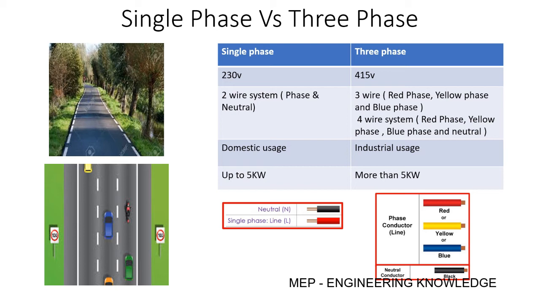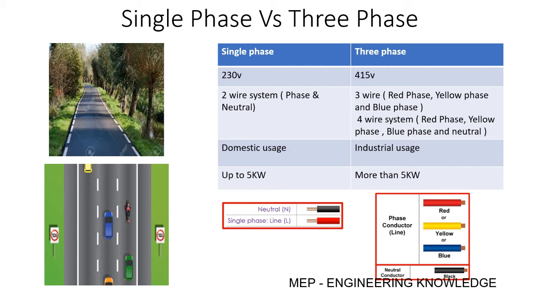The three wire system has only phases R, Y, B, and the four wire system has R, Y, B and neutral. R, Y, B indicates the color of the phases. We will see in detail where we use the three wire system, where we use the four wire system, and why. Now don't get involved in those things, as it will confuse you. So we will see that in the next video.